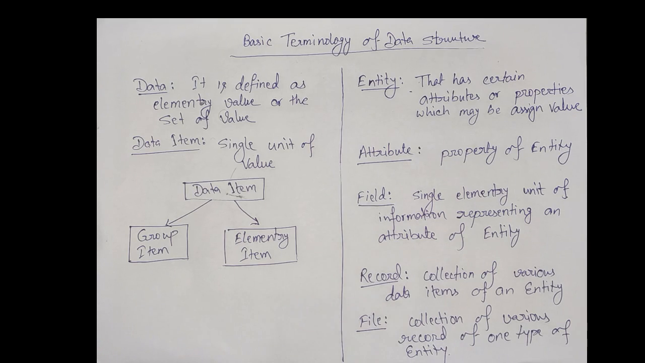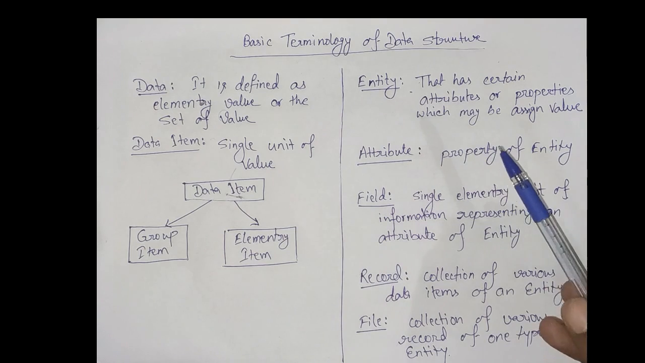So student name is a group item. Second is elementary item. If the data item is not able to be divided into sub items, it is called an elementary item. Example, age. Age cannot be split. So that is an elementary item.